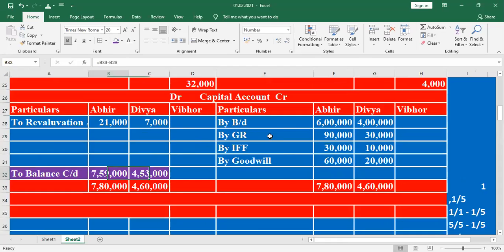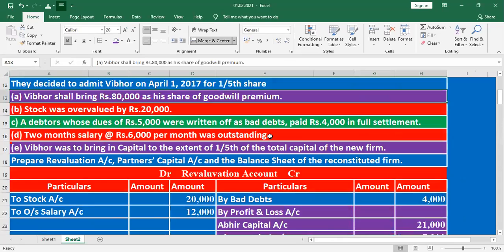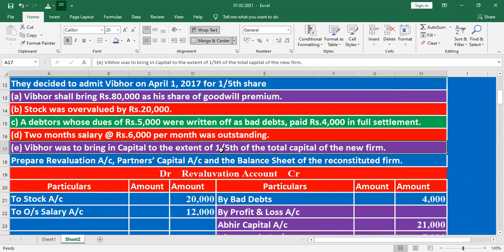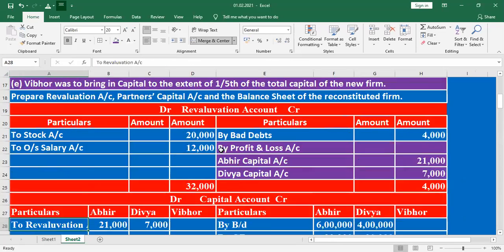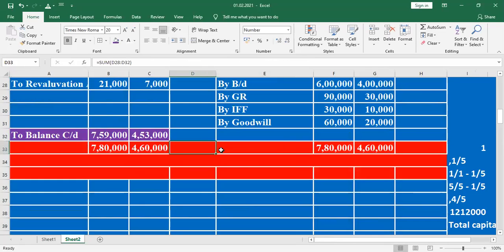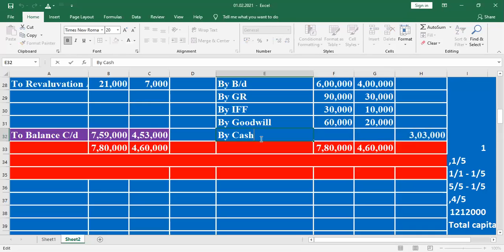What is the capital of Weber? The capital of Weber is given as 1 by 5. He will bring it in cash. What is the value here? 1 by 5 of 15 lakh 15,000. 15 lakh 15,000 into 1 by 5, that is divided by 5.